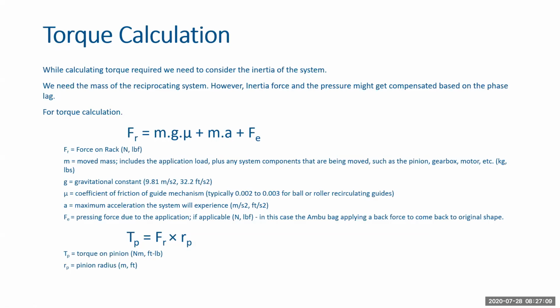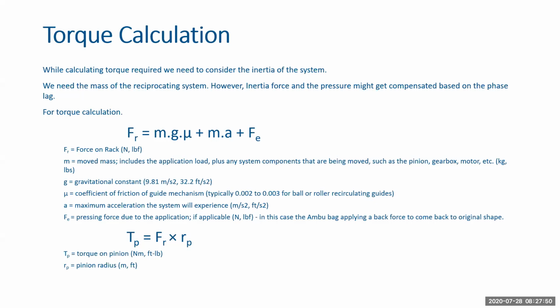So the force that is applied on the rack can be calculated using this mass, the coefficient of friction of the guide mechanism, and the maximum acceleration of the system. This can be calculated using the extreme settings that you have decided upon in your system. So for our specifications, the maximum acceleration can come from the highest rate of BPM and the minimum IE ratio. So that would be 600 ml, 1:3, and a BPM of 30. That will give you the maximum acceleration for any system.